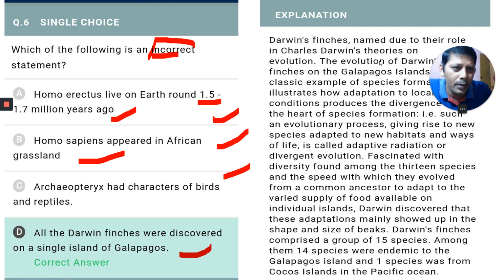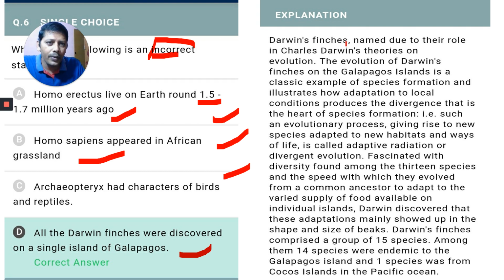Look at the explanation here. Finches are named Darwin finches due to their role in Charles Darwin's theories on evolution.